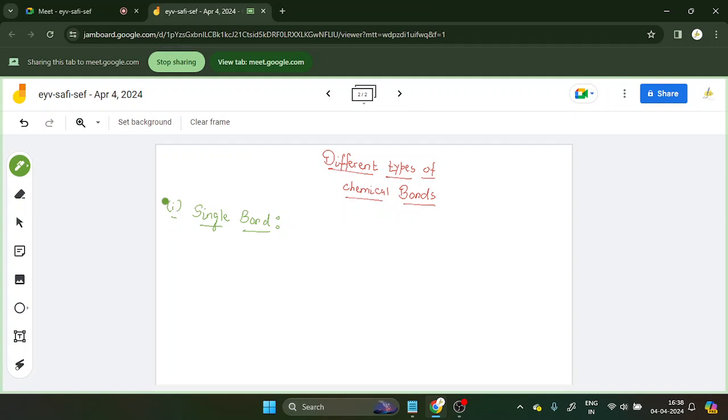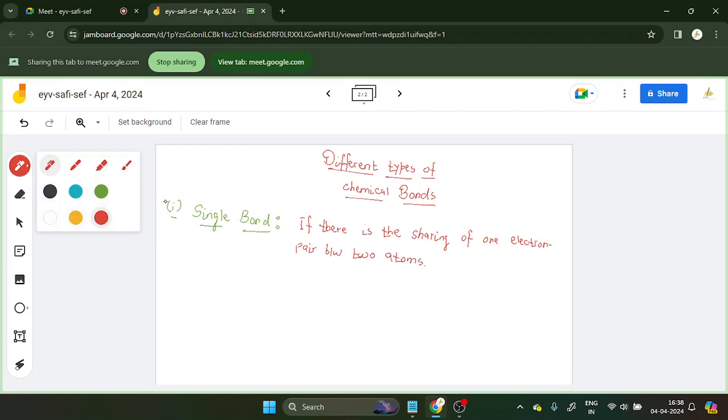Okay, so basically if one electron pair is shared, that is called as a single bond. If there is the sharing of one electron pair between two atoms, clear? Between two atoms, that is called as the single bond.